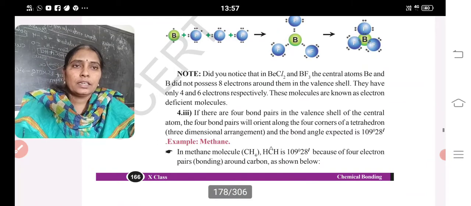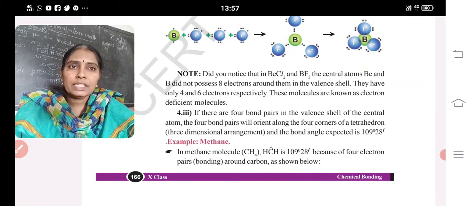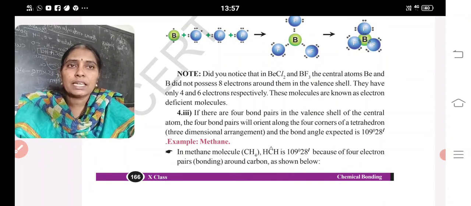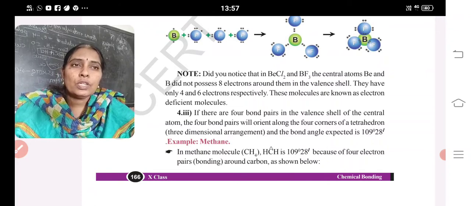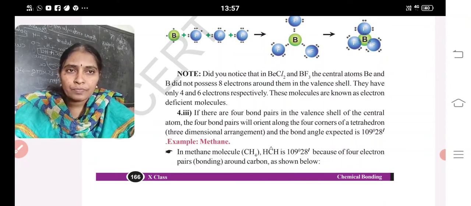Next, did you notice BeCl2 and BF3? On the central atom, beryllium and boron did not possess 8 electrons. Around the nucleus, they have only 4 and 6 respectively. These molecules are known as electron deficient molecules.